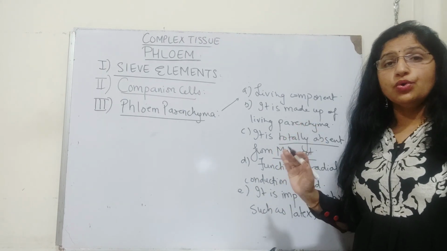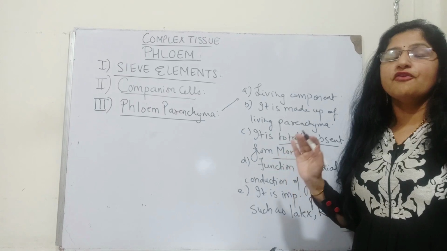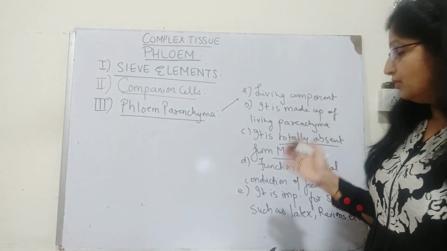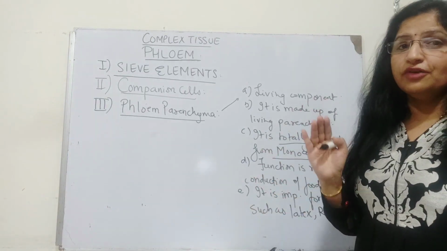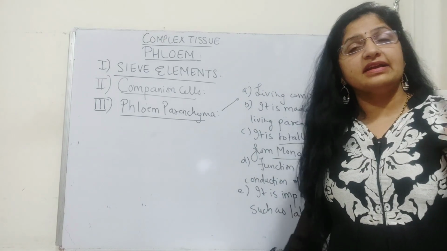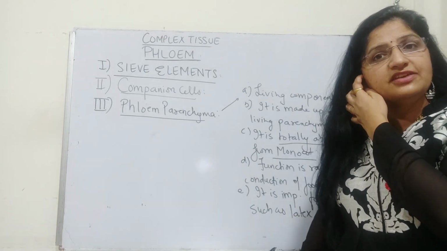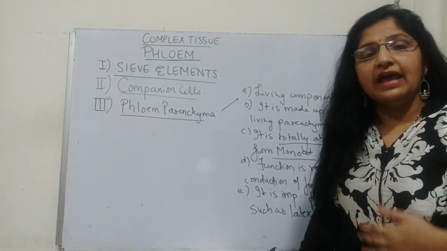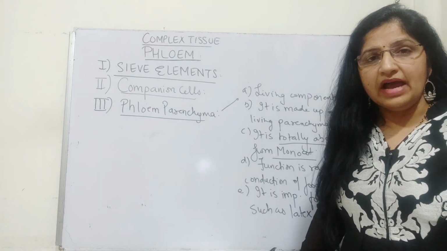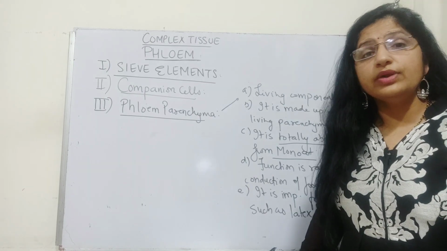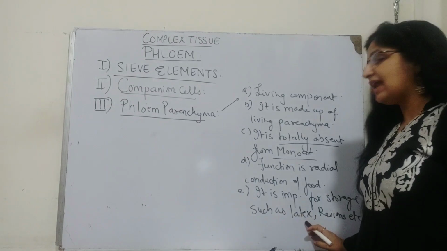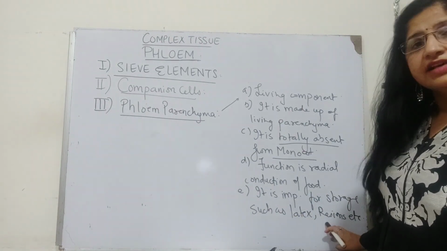Why? Because storage is not a characteristic of many of the monocots, whereas storage of secondary metabolites is a main characteristic of dicots. When we were studying parenchymatous tissue, I told you about various types of parenchymatous tissue like prosenchyma, chlorenchyma, arenchyma and idioblast. Idioblasts are usually meant for storage of ergastic material, like latex, resins, gums.